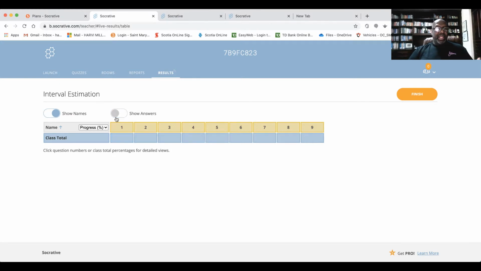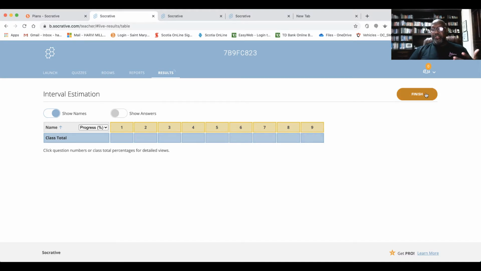So you would want to hide the answers. All you just see is their progress, where it's highlighted the questions that they've answered. There are 9 questions in this quiz, and as different students register, the number of rows in the table will increase based on the number of students. And then you can see the progress of a student.